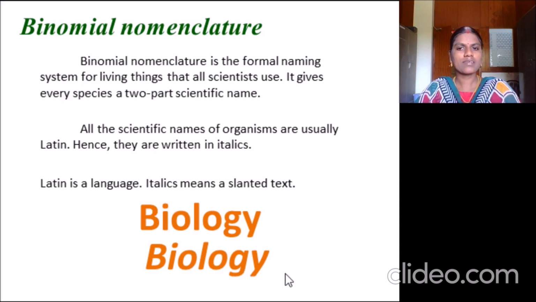So this is italicized text. So a scientific name should be written in Latin. The name has two words and the name should be in italics.